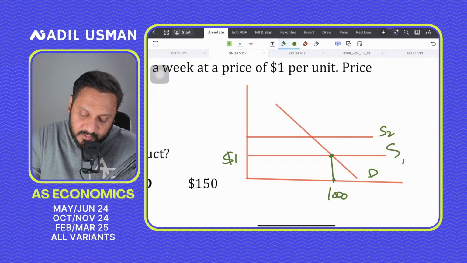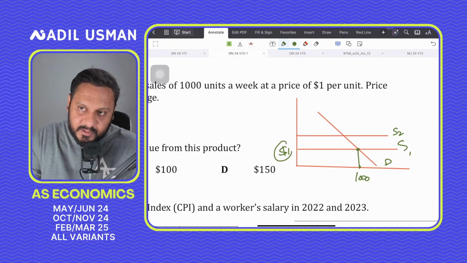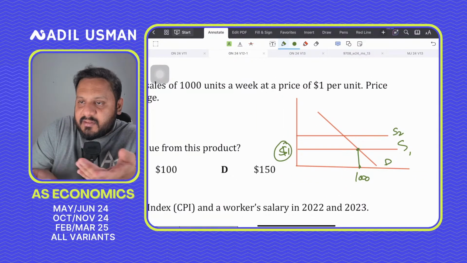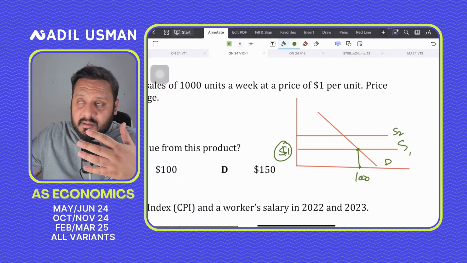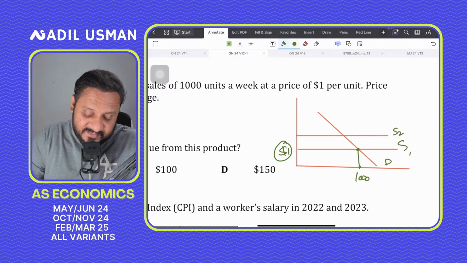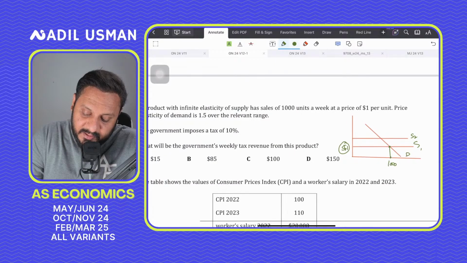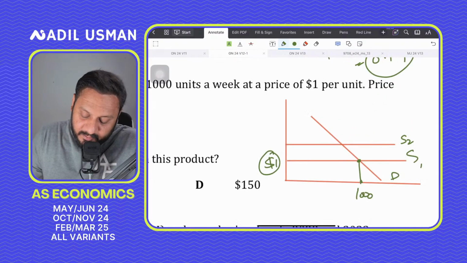And so the producer would be supplying infinite quantity at the same higher price. So the tax is 10%. At $1 you have a 10% tax, which is 0.1. So the price is going up by 0.1, so the new price is 1.01, right?